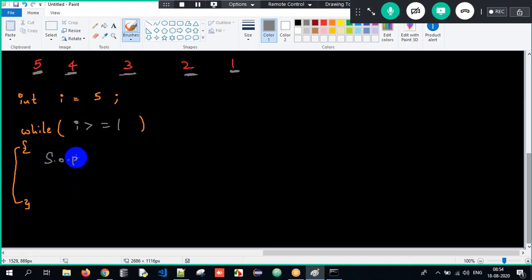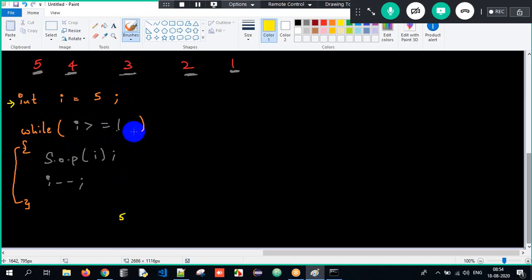And inside, I have to print the value of i. And I'm decrementing gradually. 5 to 4, 4 to 3, 3 to 2, 2 to 1. I'm gradually decrementing by 1 here. So therefore, I have to write i minus minus. That's it. Very simple. So what is my i value here? I value is 5, sir.